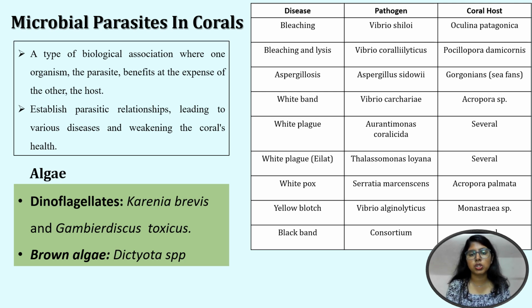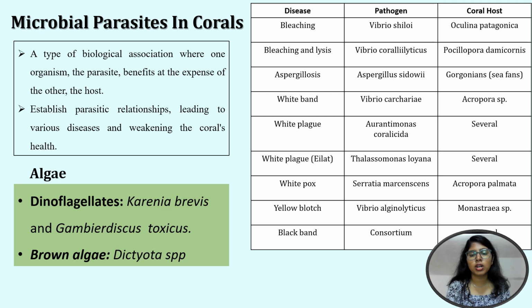And there is a table showing diseases caused by bacterial and fungal pathogens that live as parasites in coral and specific coral hosts. Among them, the Vibrio bacteria is the main one causing diseases. The Vibrio bacteria cause bleaching disease, white plague disease, white band disease, and yellow blotch disease. And Aspergillus is the only fungus known to live as a parasite in coral and cause aspergillosis disease.